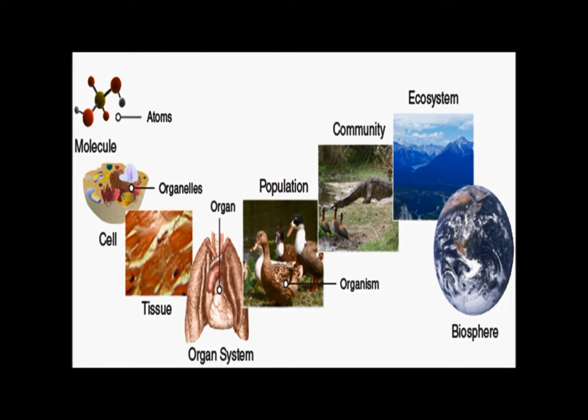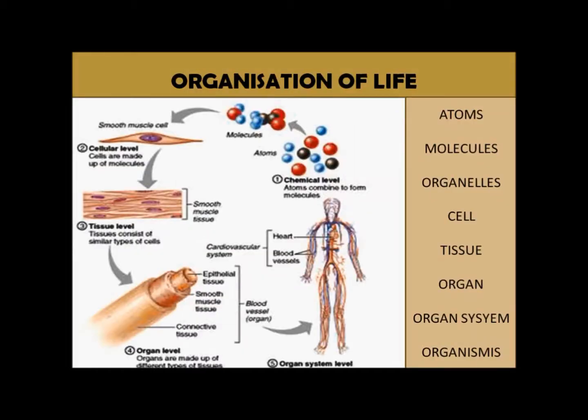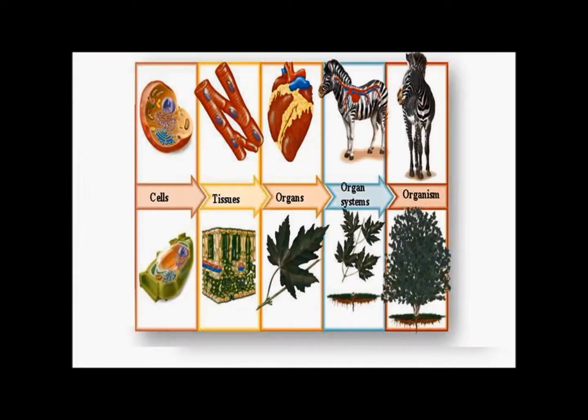Interestingly, the organization in a biological system does not stop at the level of the organism. Several organisms form a population, several populations form a community, several communities form an ecosystem, and several ecosystems together form a biosphere. It includes all the living organisms on the planet. Hence, in a living system, organization starts at the level of the atom and proceeds all the way up to the organisms and above, as we explained.